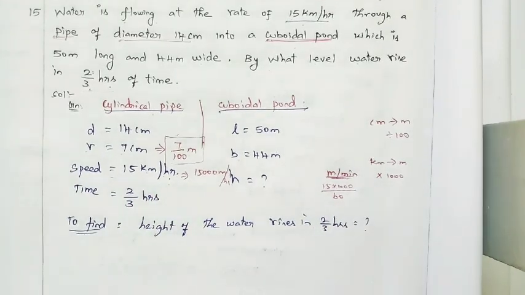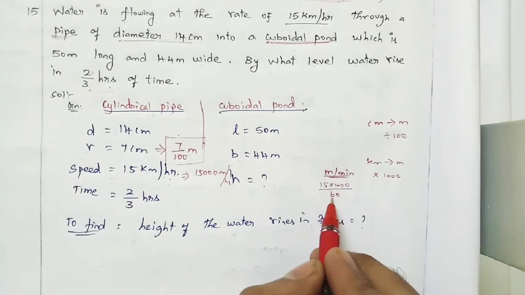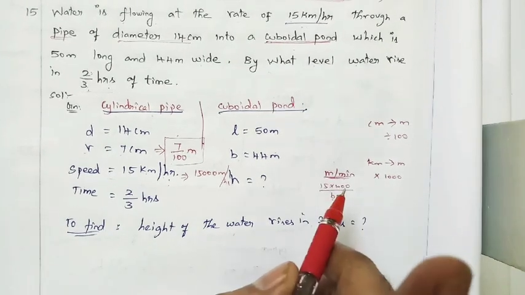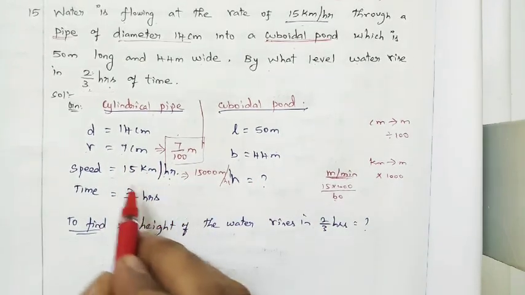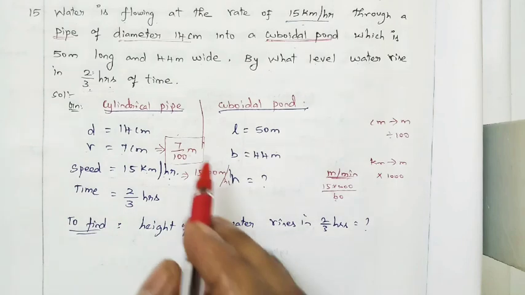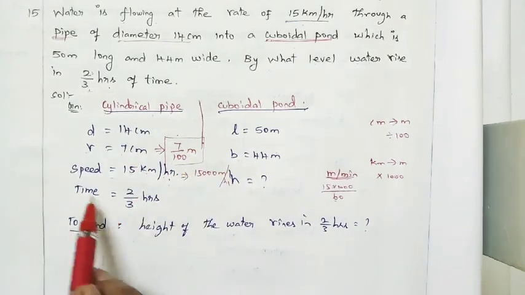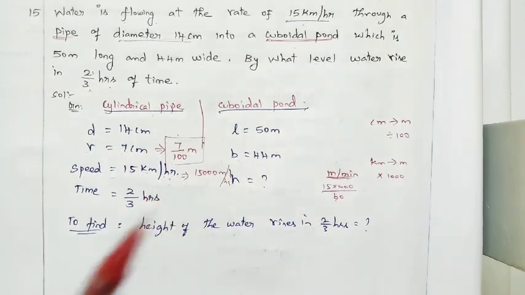Converting hours to minutes means we want to divide by 60. Understood why we are changing, right? Why we are changing and how we are changing, first you have to understand. Here the time is in hours, so I am just keeping the hours as it is.